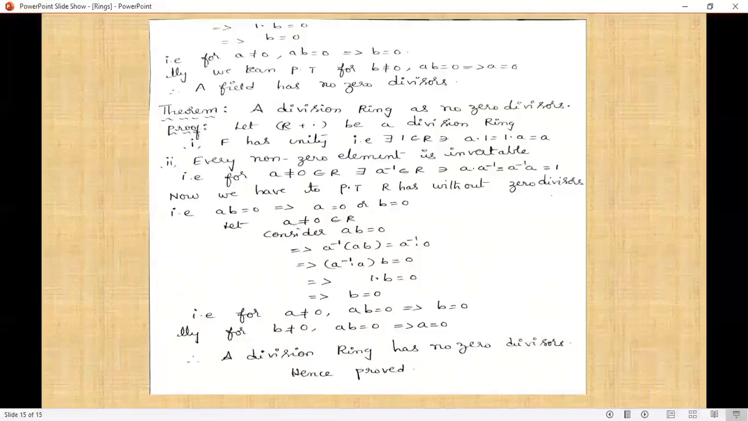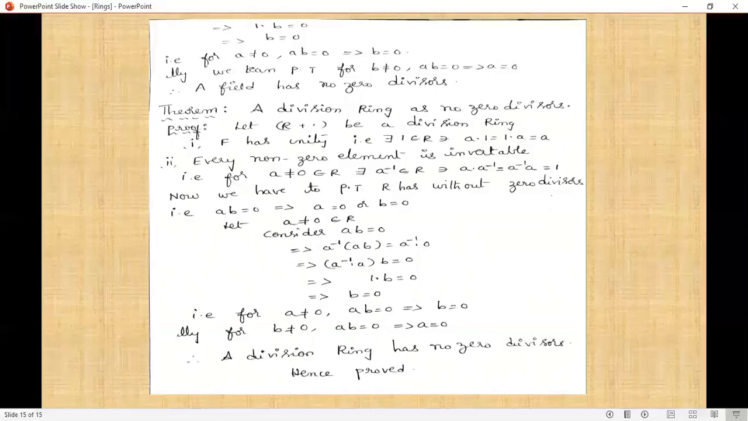The next theorem is: a division ring has no zero divisors. As with the above theorem, we are just changing the field to a division ring, so the same proof is applicable here also. Let (R, +, ·) be a division ring. A division ring satisfies two properties: R has unity and every non-zero element is invertible. That is, 1 belongs to R implies a·1 = 1·a = a. The second one is a not equal to 0 belongs to R implies there exists a inverse belongs to R such that a·a inverse = a inverse·a = 1.